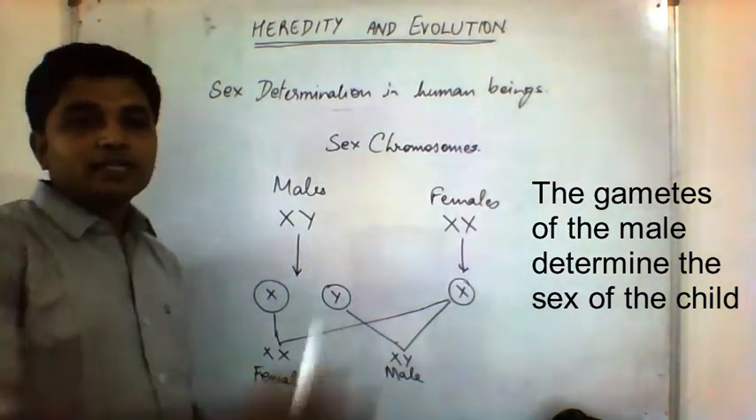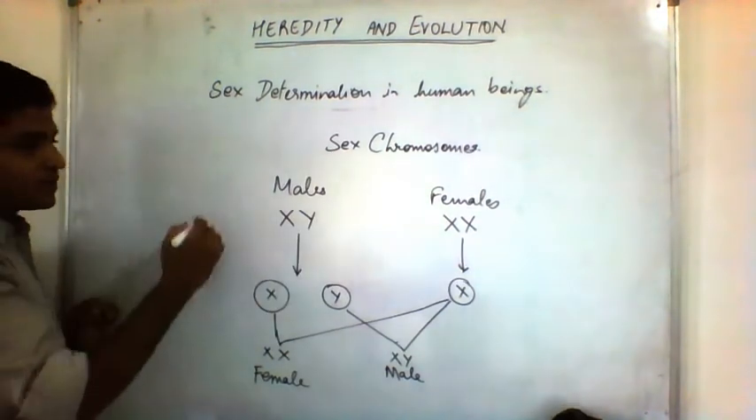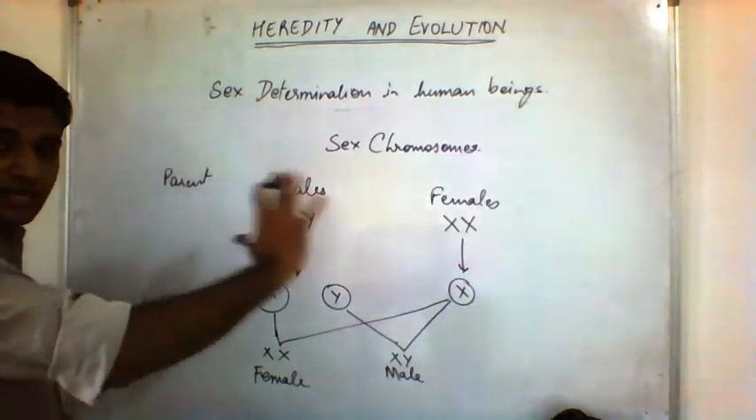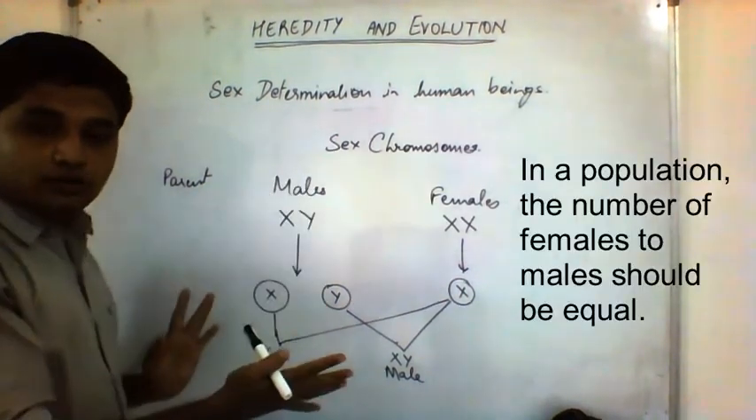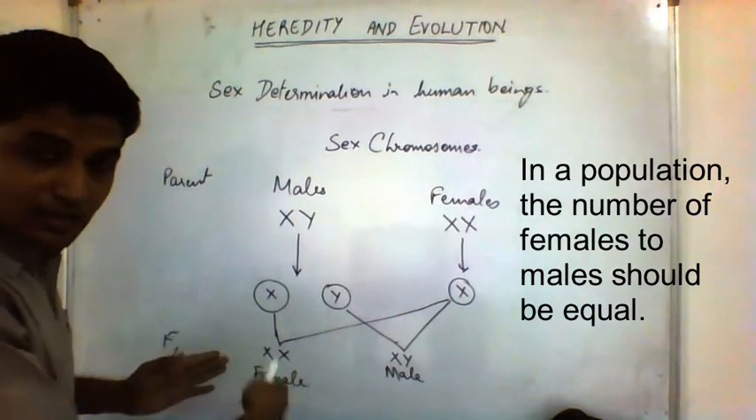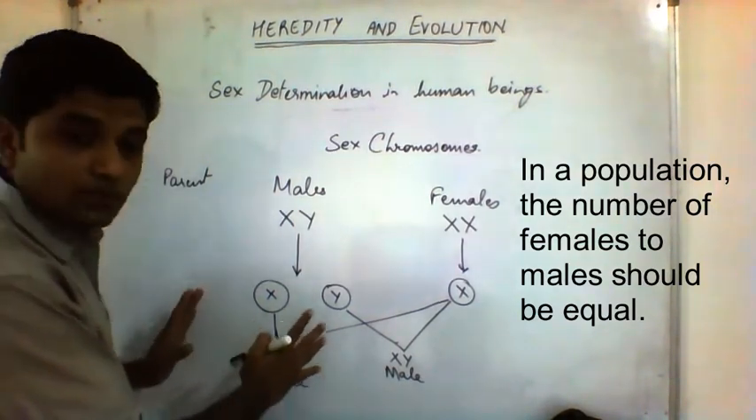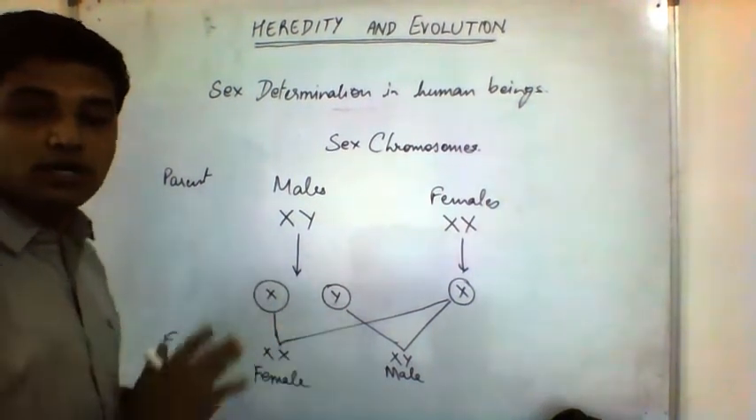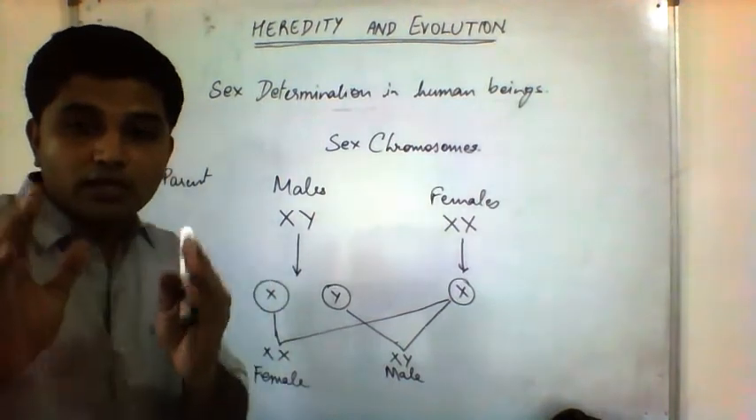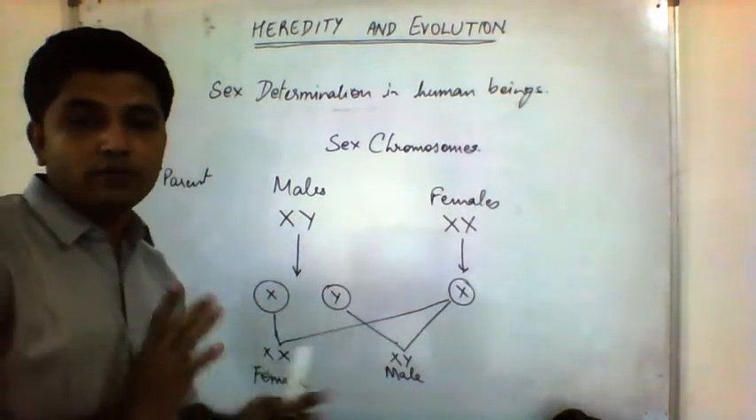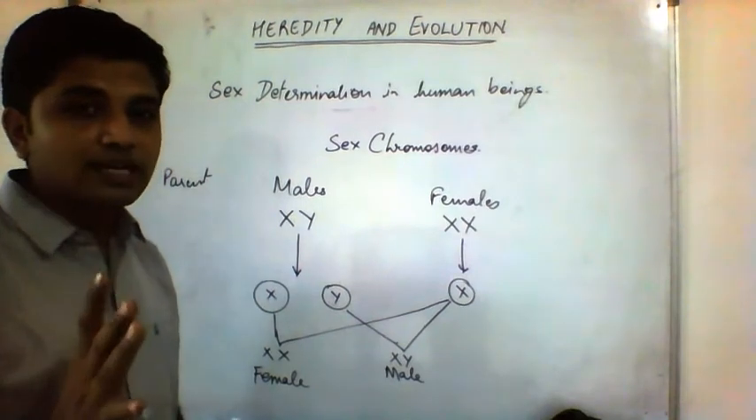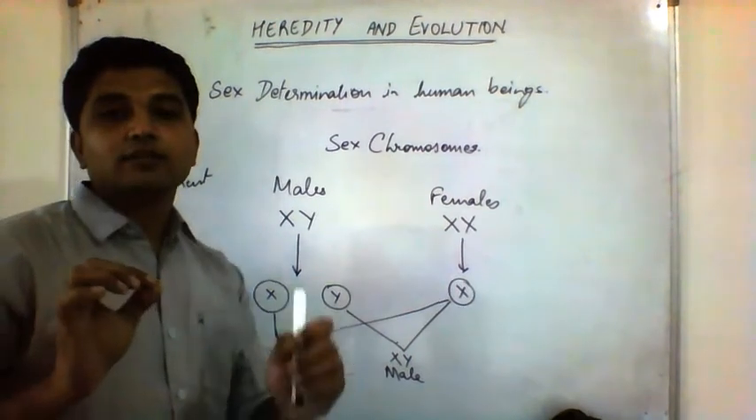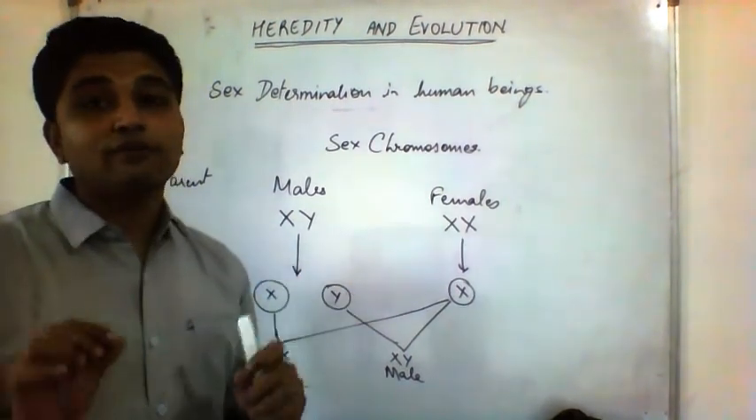The second conclusion that we can see from this cross is, let us take Mendelian genetics, and this is the parent generation and this is the F1 generation. So we can say that in a population, in the F1 generation, in the next generation, the ratio of males and females should be equal. That means a 1:1 ratio. In any population, the ratio of males to females should be 50%, 50%. But in India, it is not the case. The reason for that is not a failure of genetics. The reason for that is female infanticide or female feticide.